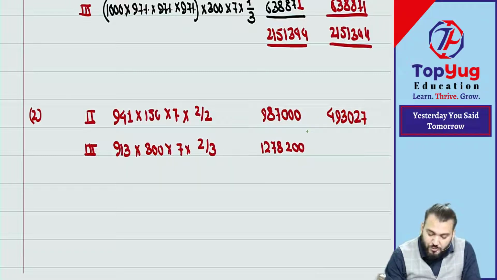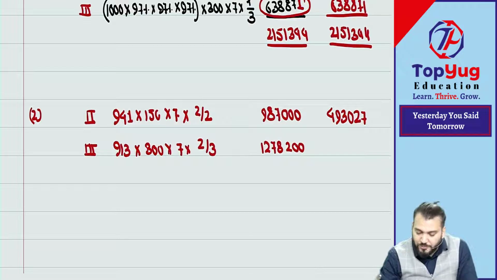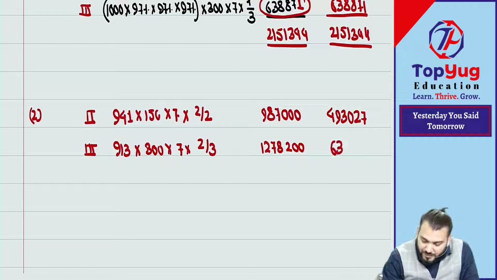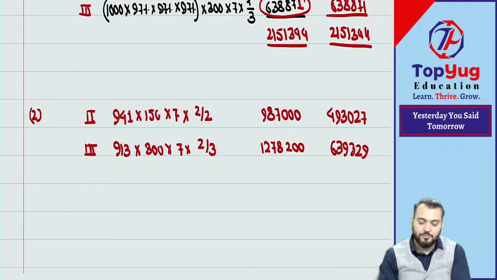From this you will minus what? This you should minus this. How much is that coming? 12,78,200 minus 638,871 is equal to what? 6,39,329. Understood? Tell me. Have you understood?